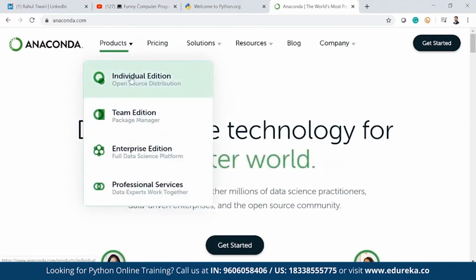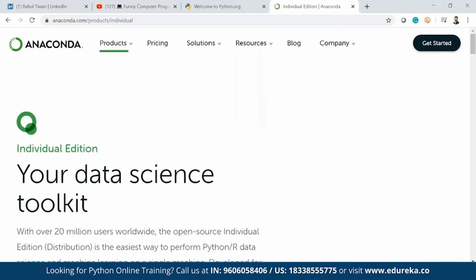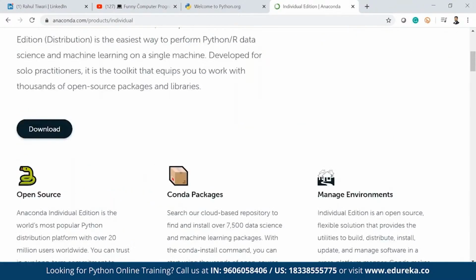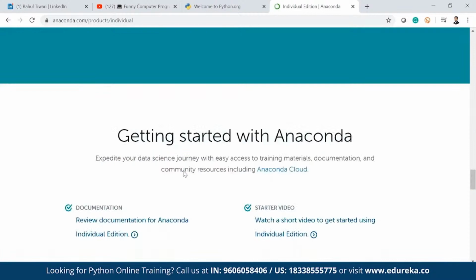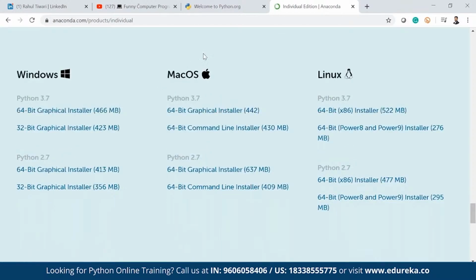Go to Individual Edition, and if you go to the end, you can see your data science toolkit. It helps us understand that these are the packages which come by default once you install Anaconda. You can see below, based on the machine, you can download the Anaconda installer. Go with the latest version of Python because support for Python 2.7 is no longer there. So it is better to go with the latest version based on the bit version of the machine, and also the operating system, whether it is Windows, Mac OS, or Linux.